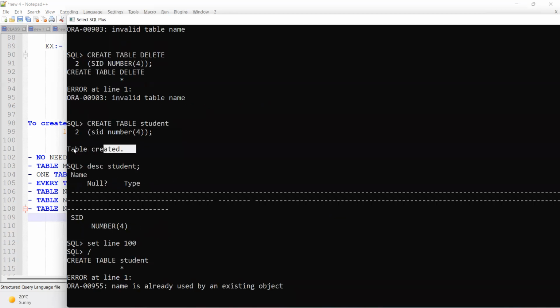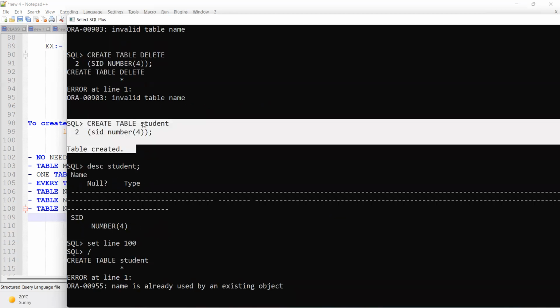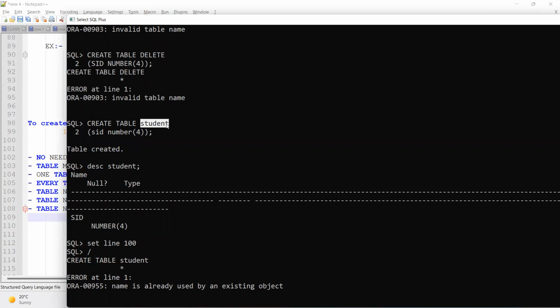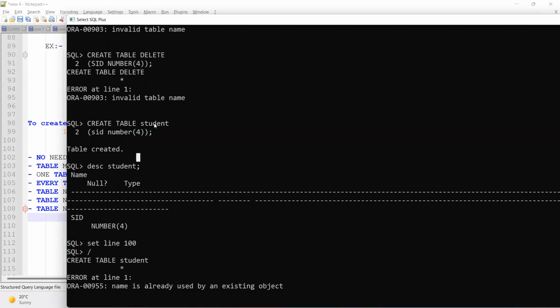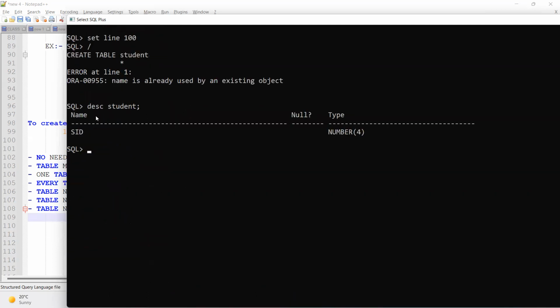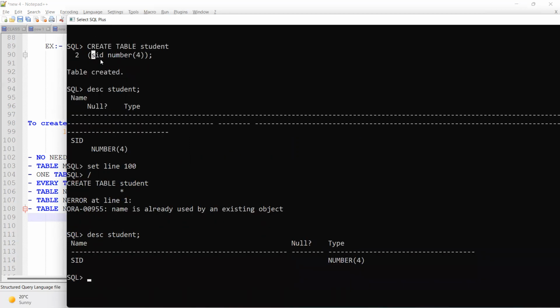Table is created, guys, even though we declared it in smaller case. Is the table created or not, guys? Yes, it is created. Even though we gave smaller case, it has saved in upper case only. The SID is smaller case but it has saved in upper case.